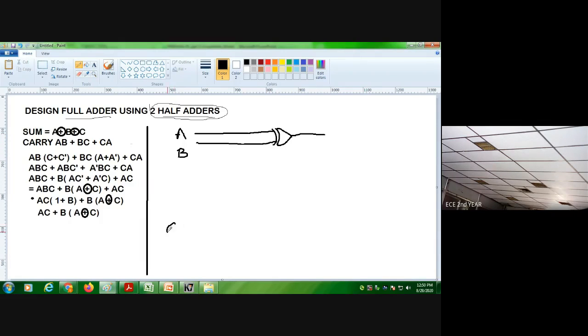C is another input, I can take it as C in.